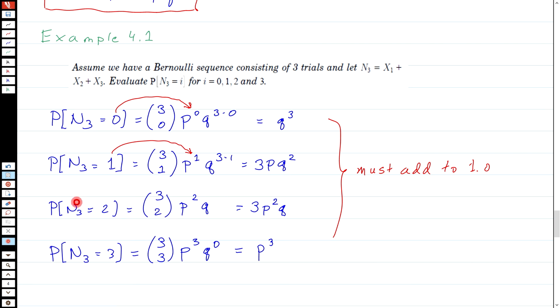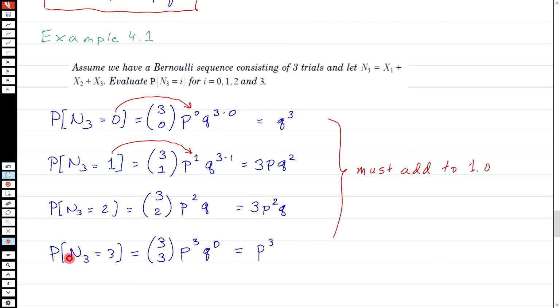Probability that n3 equals 2 turns out to be the same, because now it's just the number of ways of putting 1 failure in my 3 trials. So that number of ways of doing that is 3 choose 2 for the 2 successes, or 3 choose 1 if we talk about the failure. But we've now had 2 successes, so the power on p is 2, and 1 failure, so the power on q is 1. So I got, oh, what am I talking about? Yeah, okay, I made a mistake. The number of ways of doing it is the same, but the powers change. Okay, so this is not exactly the same as this one up here. The number of ways is the same, but it's now p squared times q.